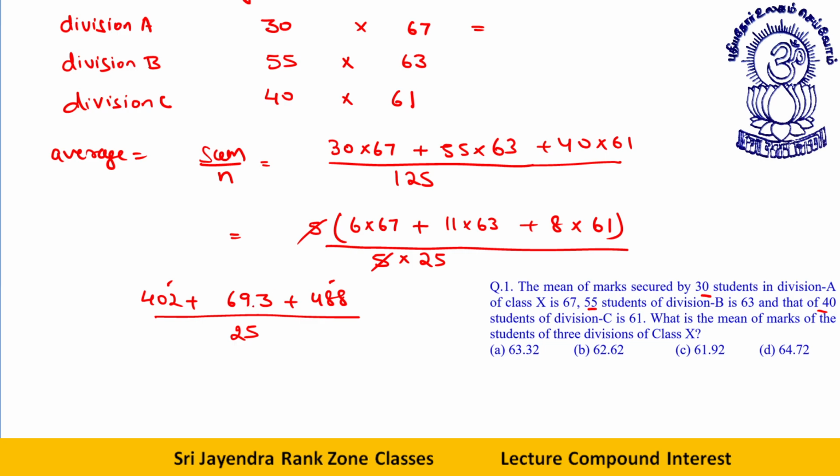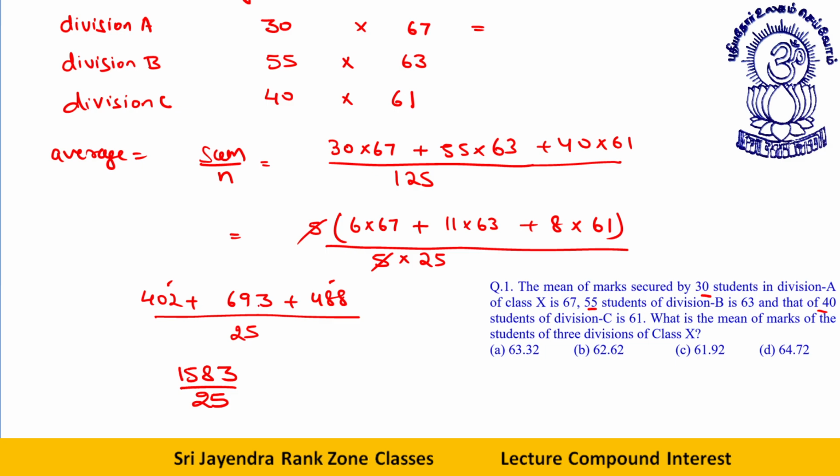890, let's say this is 700. 890 plus 700, 1590 minus 7. 1590 minus 7, 1583 divided by 25. Purely a calculation question.